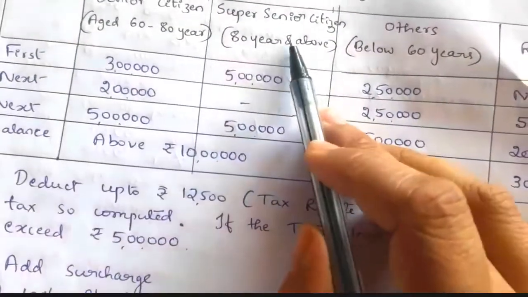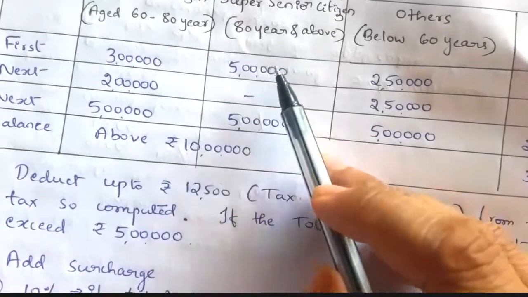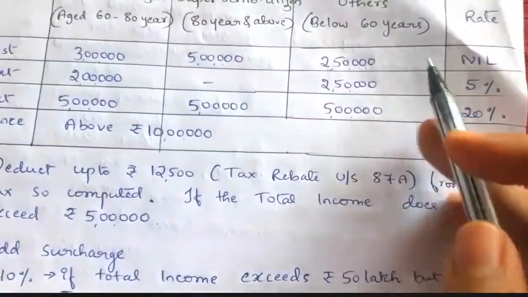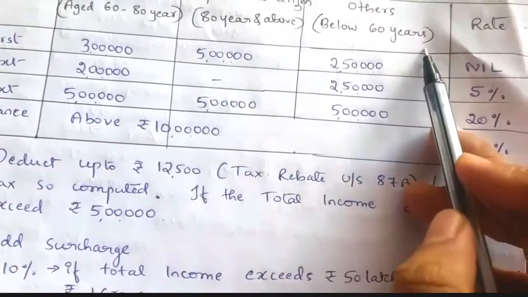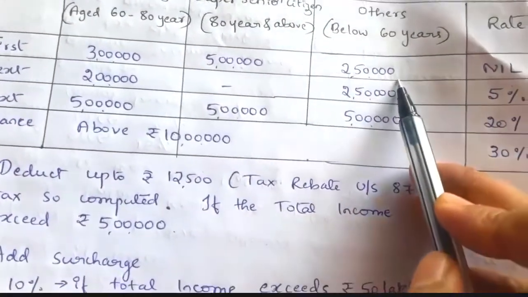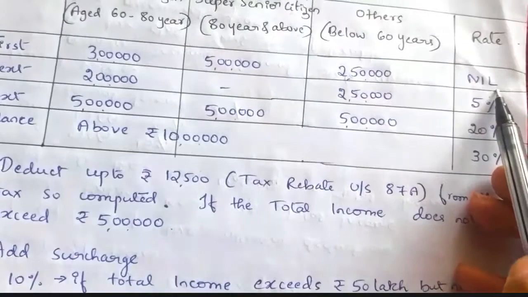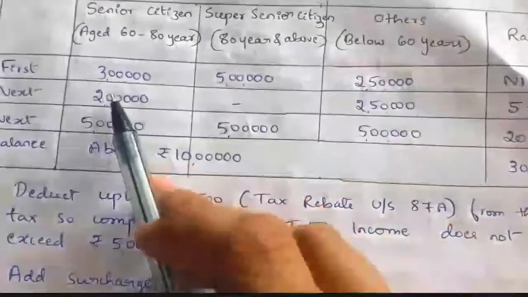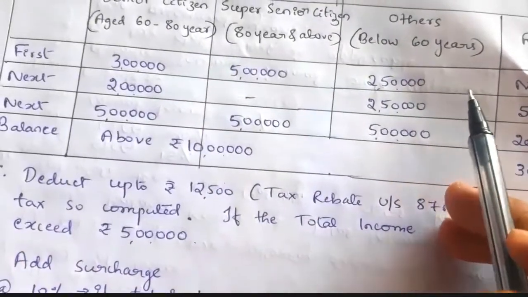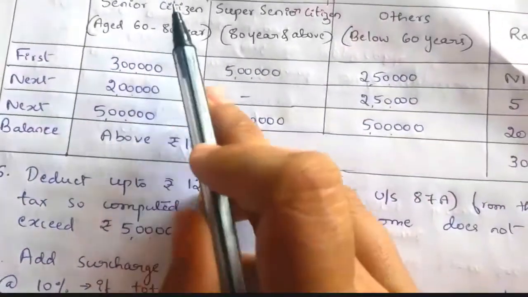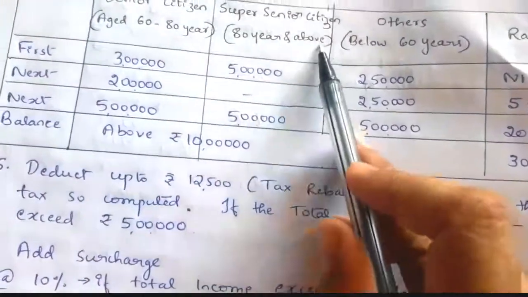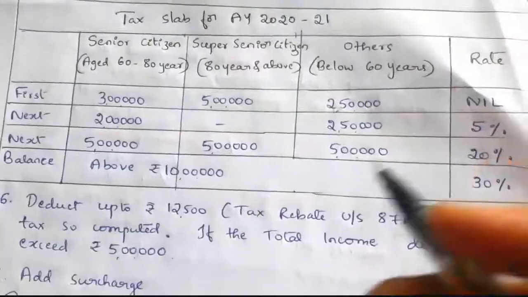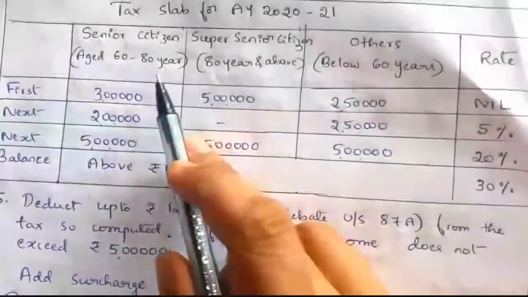In case of super senior citizen, for the first 5 lakh income, no tax. In case of others, the person aged below 60 years, for the first 2,50,000 income, you need not pay any tax, nil. So that is the tax exemption given to senior citizen, super senior citizen and others. That is 3 lakh in case of senior citizen, 5 lakh in case of super senior citizen and for others 2,50,000. Now we'll see one by one.